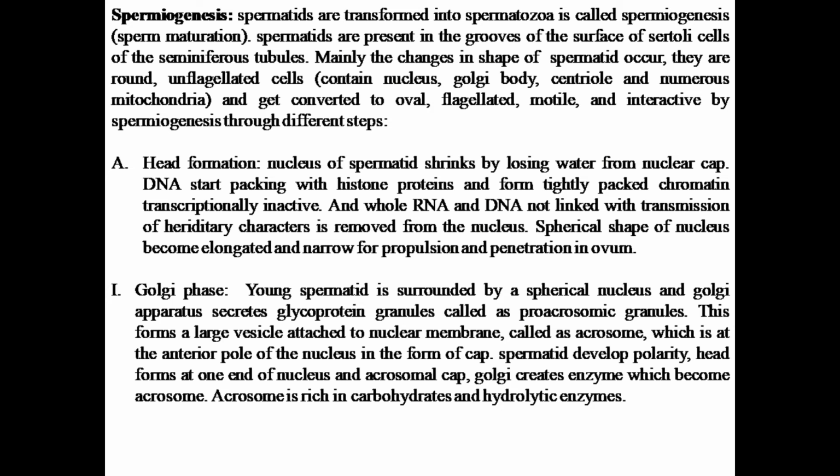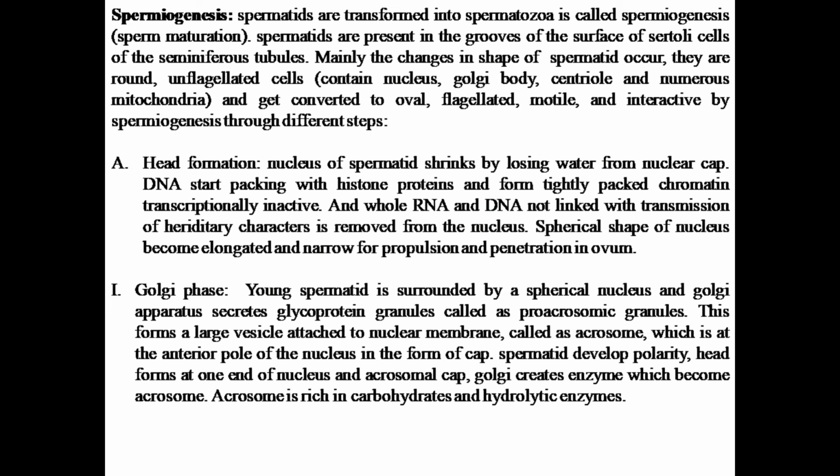Actually, the spermatid has four main structures, that is, it has a nucleus, Golgi body, centriole, and various mitochondria. The process of spermiogenesis takes place in three major steps. First of all, the head formation of sperm takes place, in which all the water gets removed from the nucleus by the nuclear cap, and after that DNA starts packing with the histone proteins. So the chromatin gets tightly packed and becomes transcriptionally inactive.